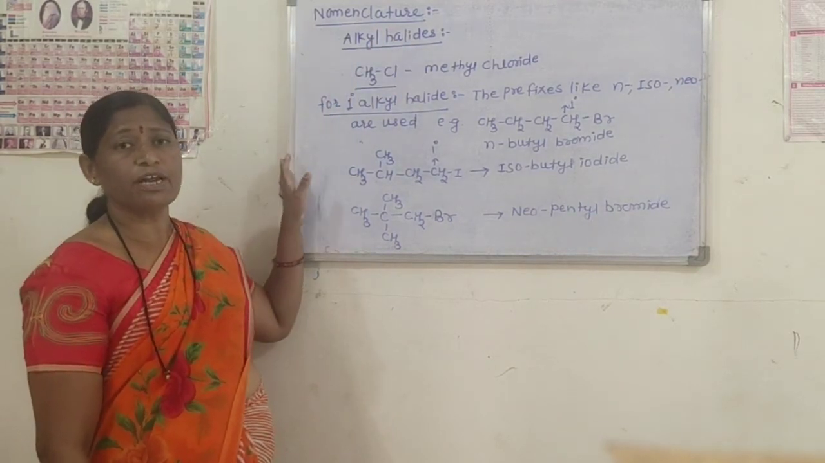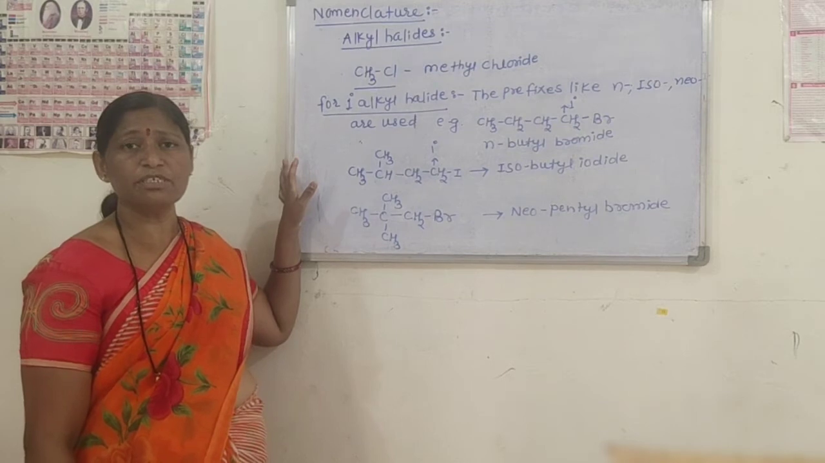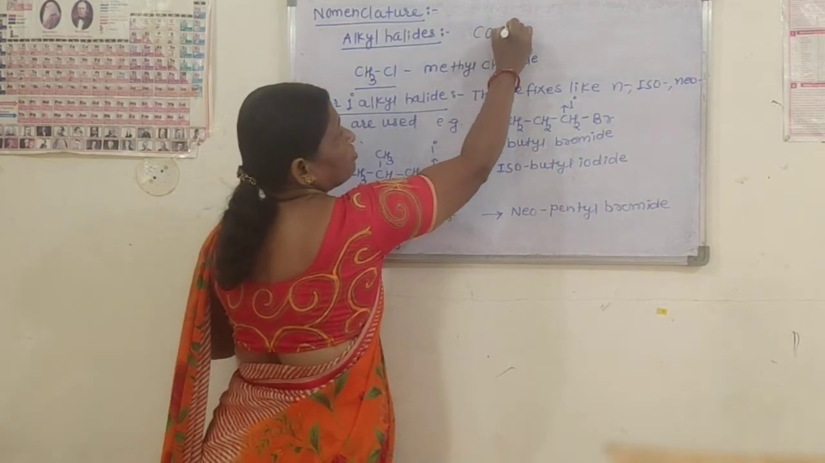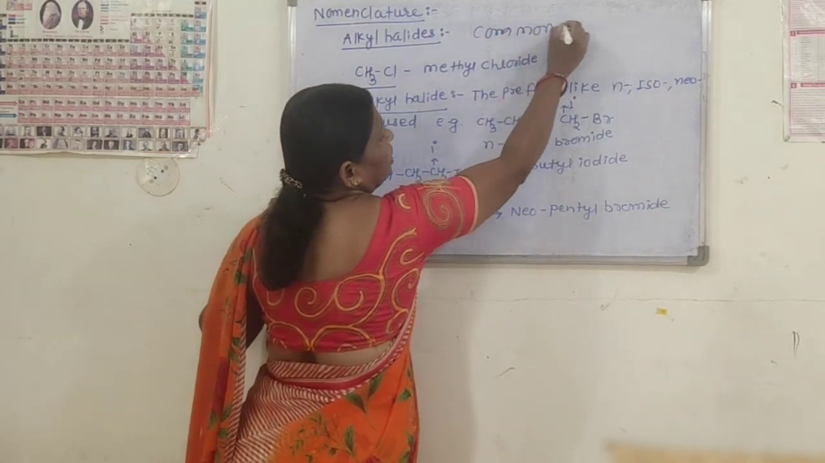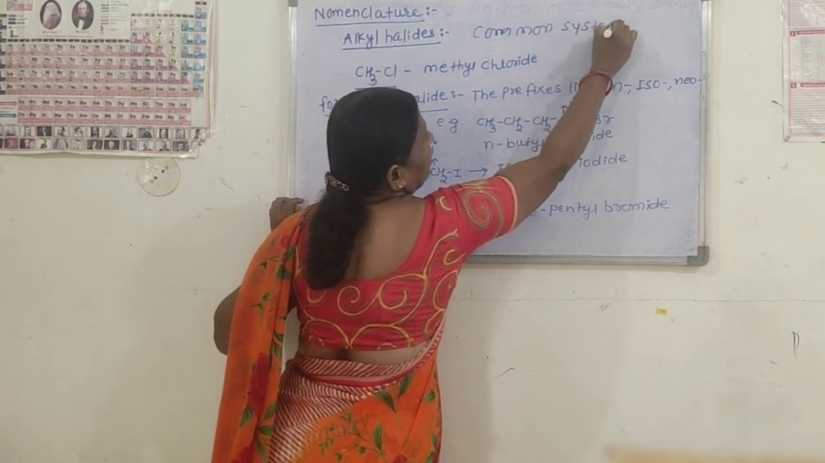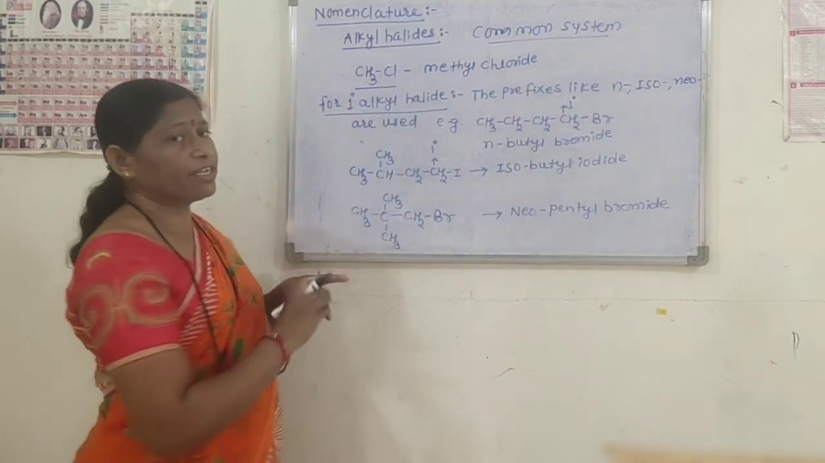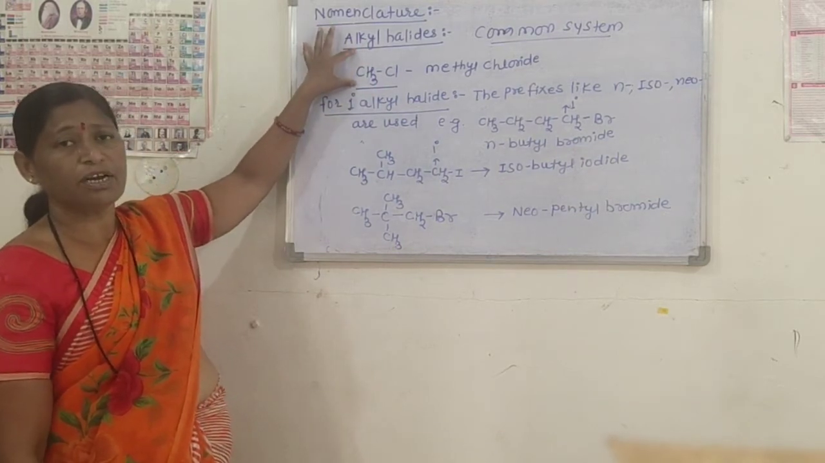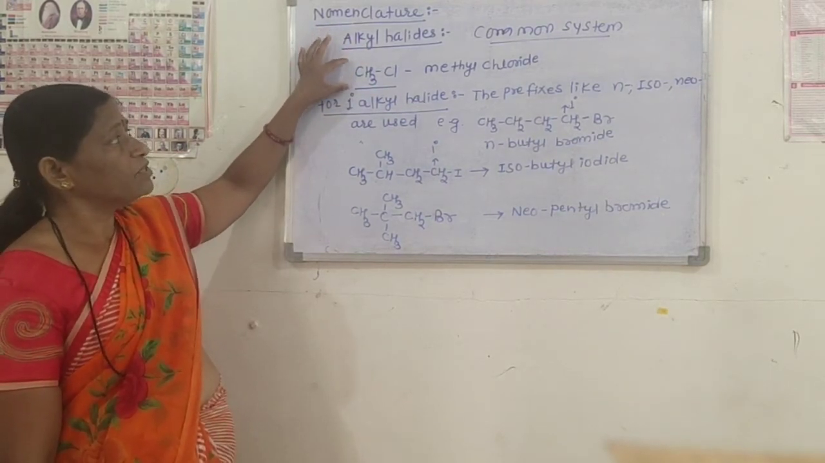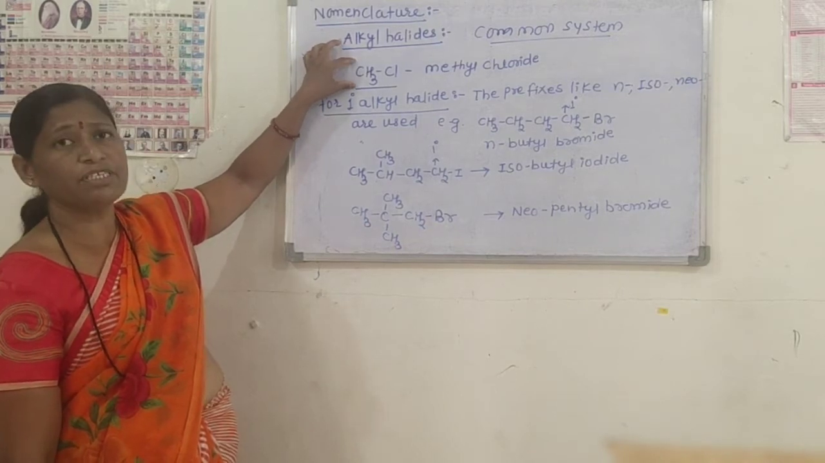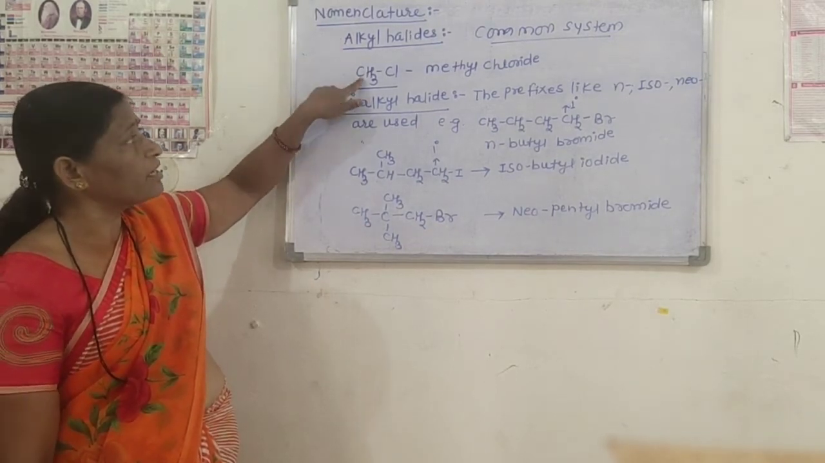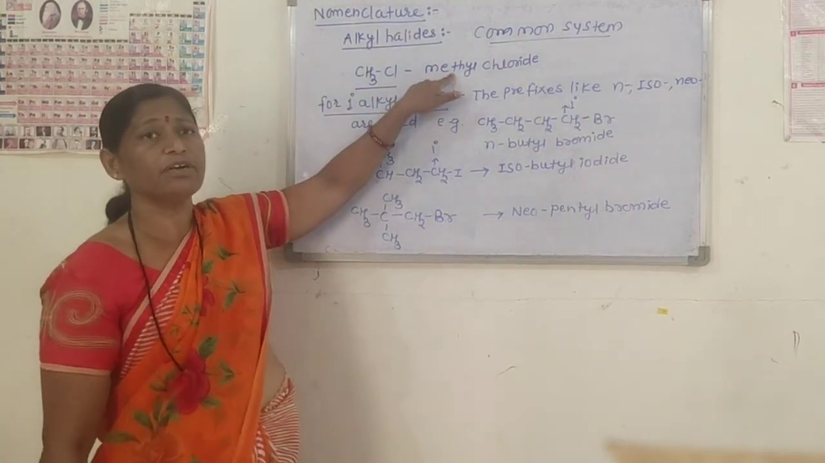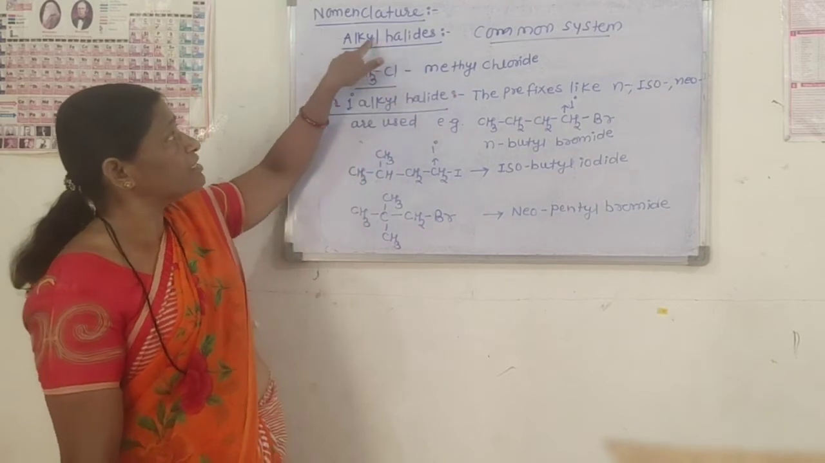There are two systems of nomenclature, that is common system and IUPAC system. First, we have to see the common system of nomenclature and common names of alkyl halides. For example, CH3Cl. How are the common names given to the alkyl halides? The rule is that first you have to choose the name of that alkyl group. In this example, the name of this alkyl group is methyl, followed by the word halide, which means they are named as alkyl halides.